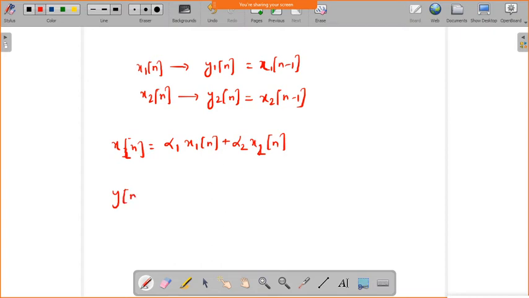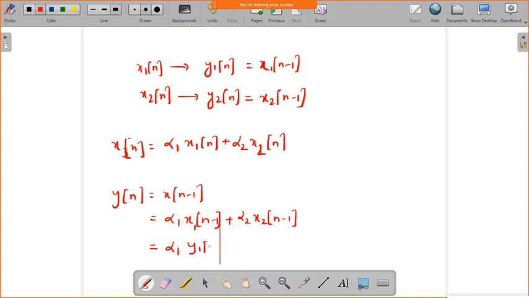Our y of n will be x of n minus 1. So now change the input x of n to these values, it will give alpha 1 into x1 of n minus 1 plus alpha 2 into x2 of n minus 1, which is equal to alpha 1 into y1 of n plus alpha 2 into y2 of n.